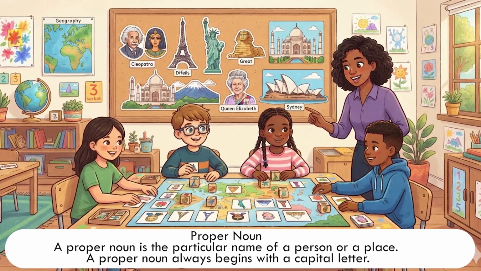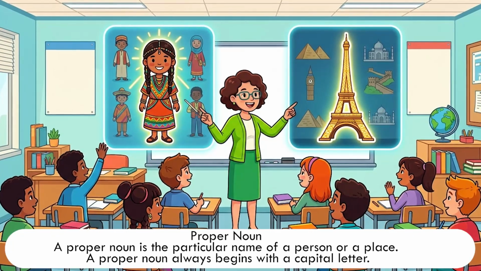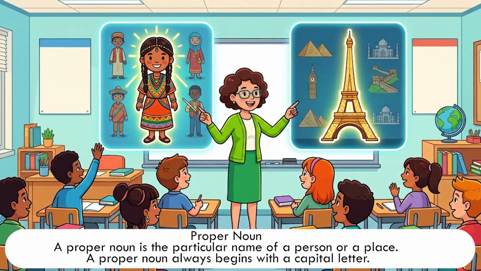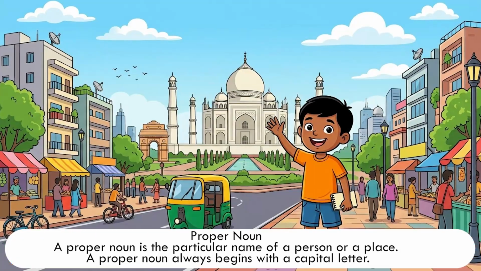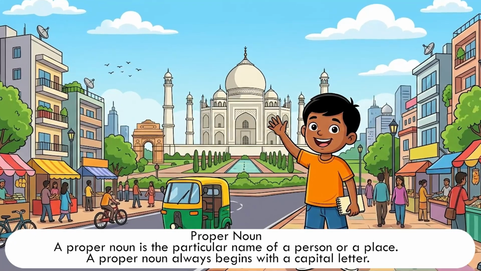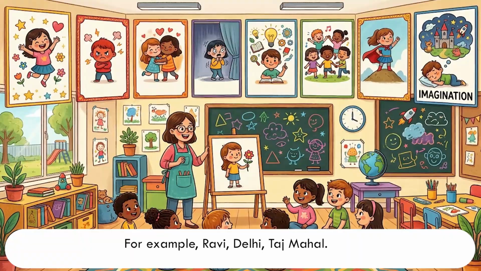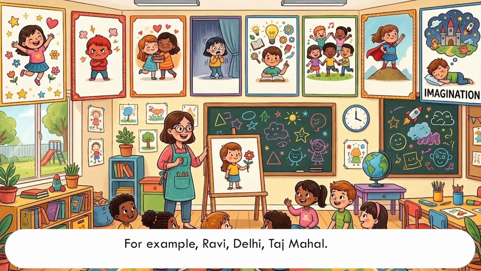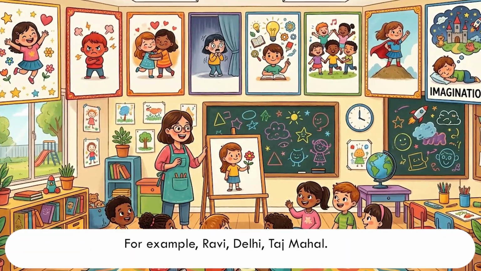Proper noun. A proper noun is the particular name of a person or a place. A proper noun always begins with a capital letter. For example, Ravi, Delhi, Taj Mahal.